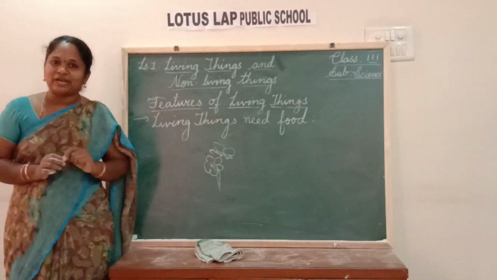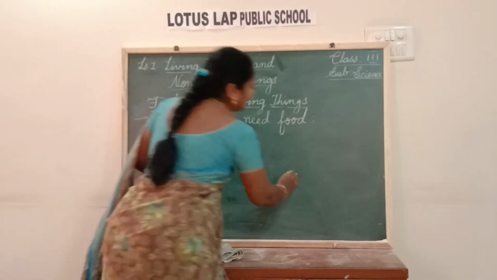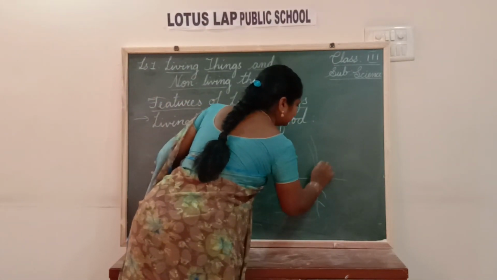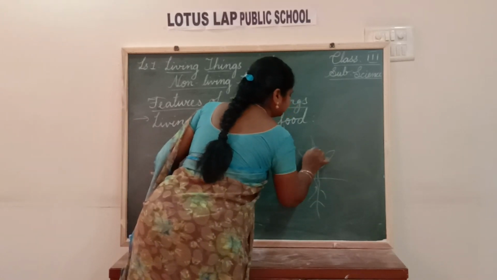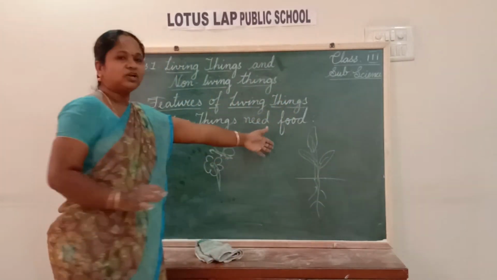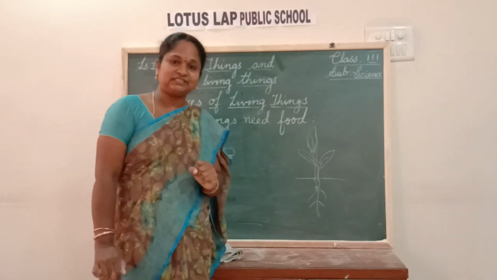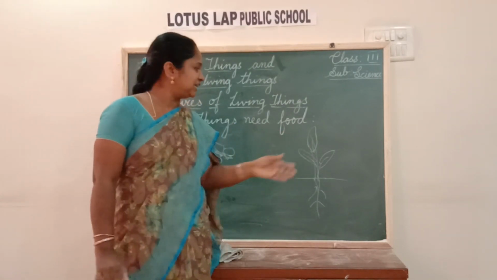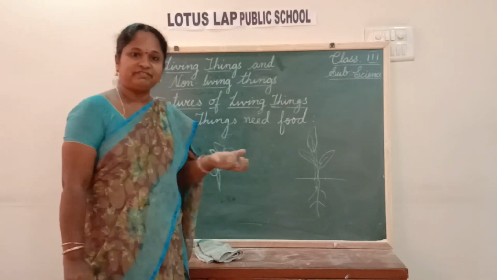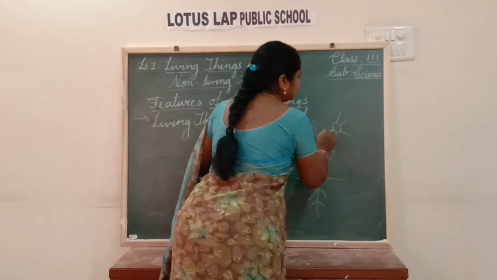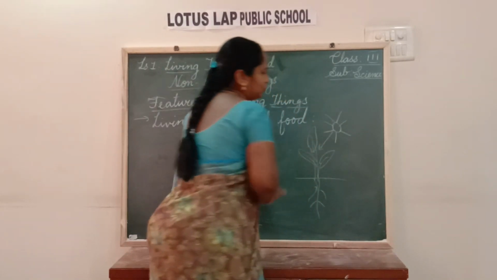Then what about a plant? What does a plant require? We said plant is also a living thing. Then how can a plant take food? How will it get food? It prepares its own food. We learned that a plant prepares its own food, isn't it?